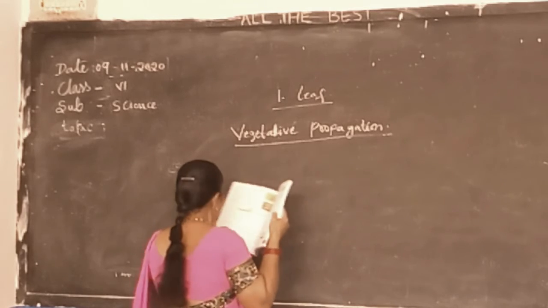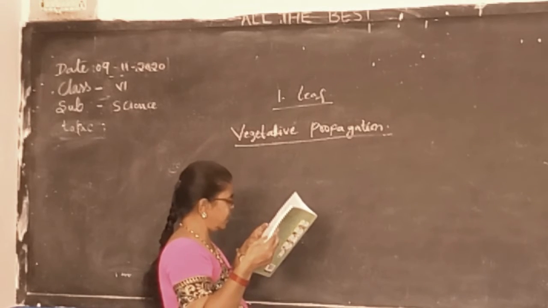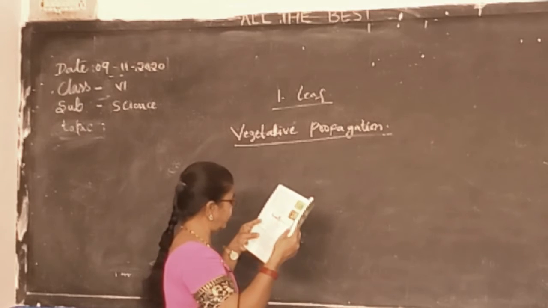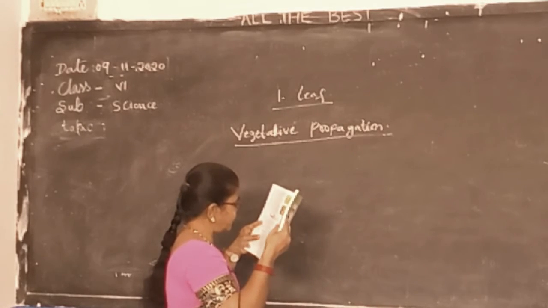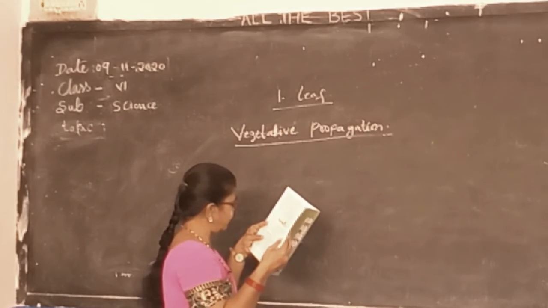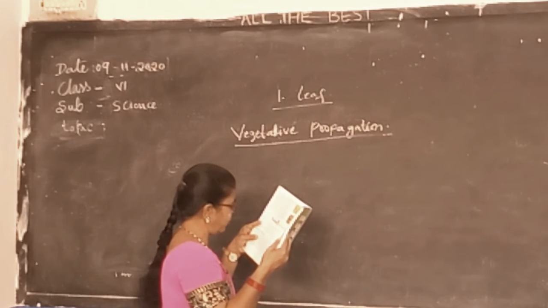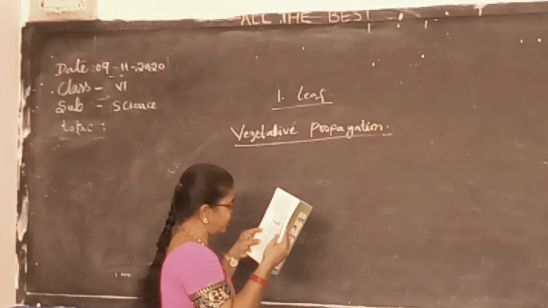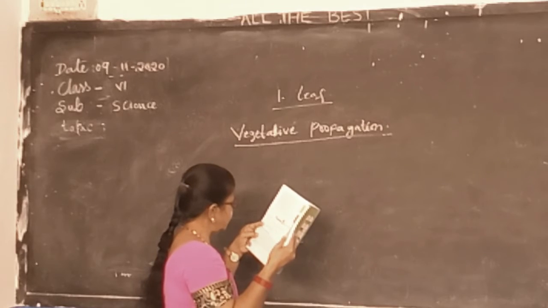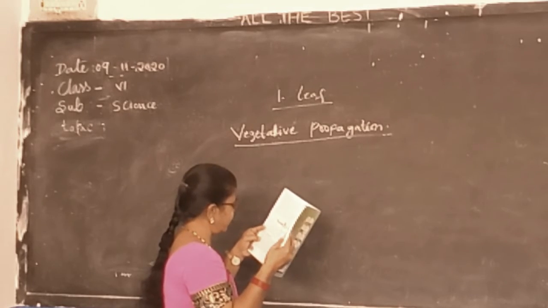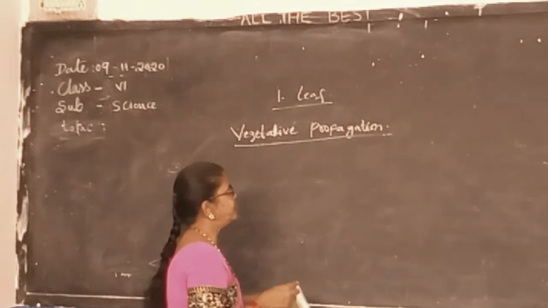Vegetative propagation is an asexual method of reproduction in a plant. In vegetative propagation, new plants are produced from a part of an old plant, such as a root, stem, or a leaf. So this process is known as vegetative propagation.